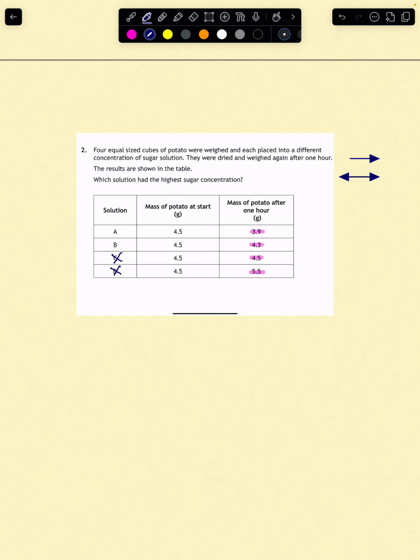Water has moved from high concentration to low concentration, and the stronger the sugar concentration, the more mass will be lost from the potato. So in A, 0.6 has been lost. Okay, and in B, only 0.2 grams has been lost. So since the greatest mass loss indicates the highest sugar concentration, solution A with a 0.6 gram loss must have the highest sugar concentration. So you can then confidently go now with A being the correct answer.